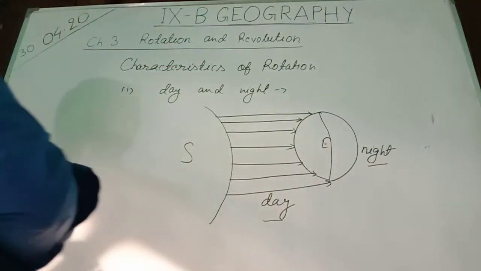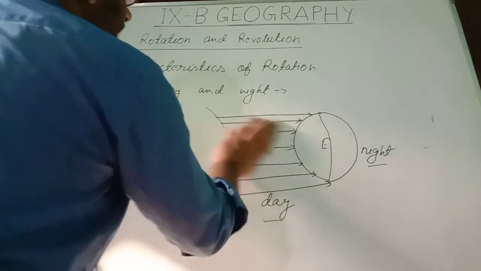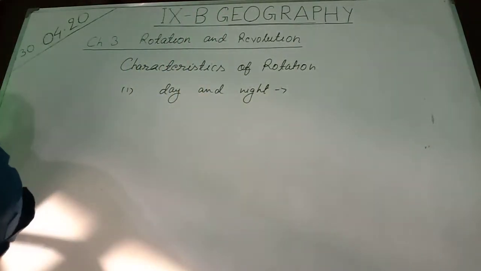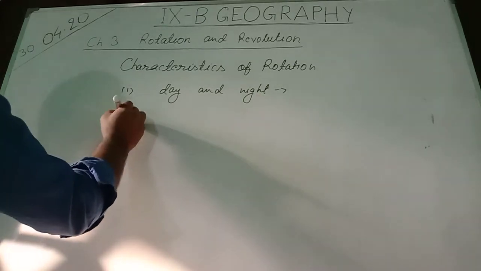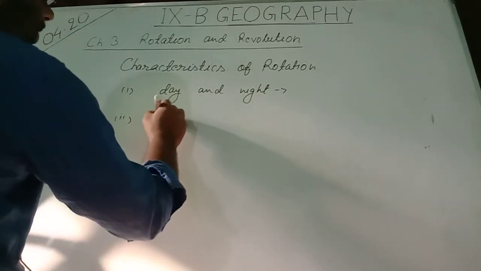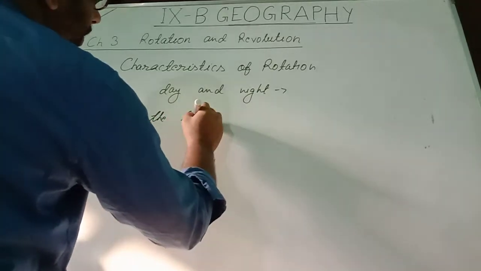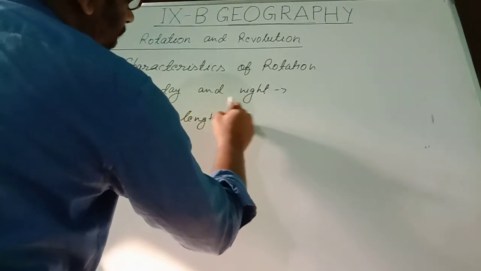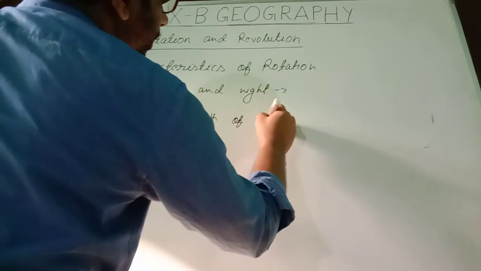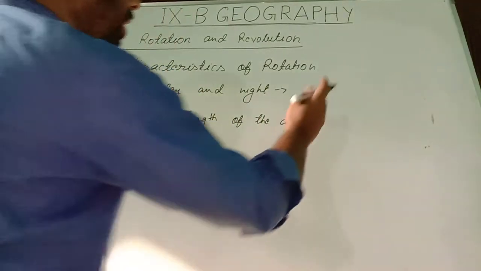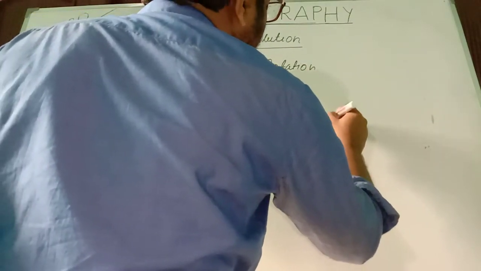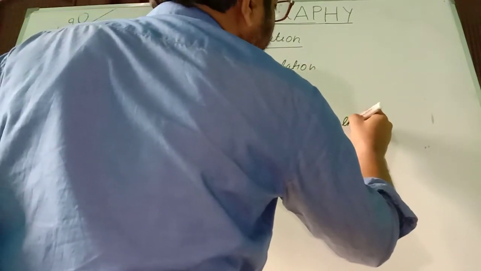Now the second characteristic is the length of the day and the night.